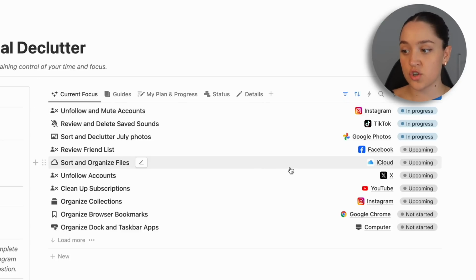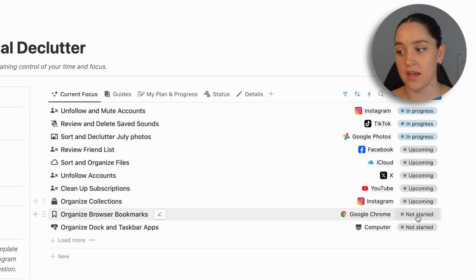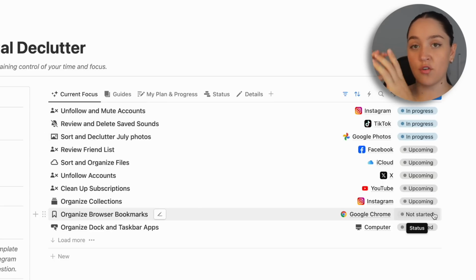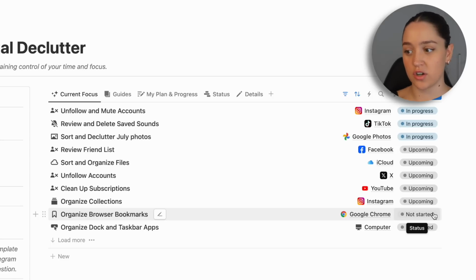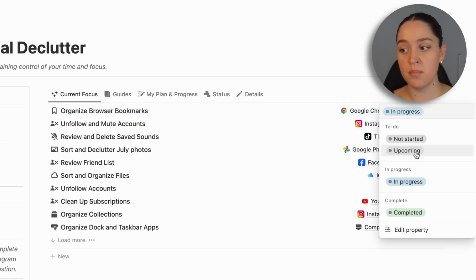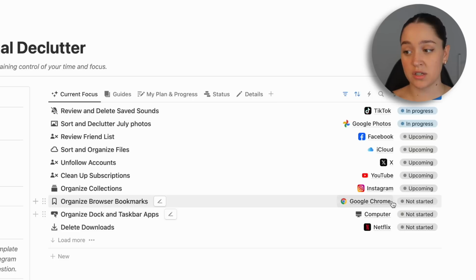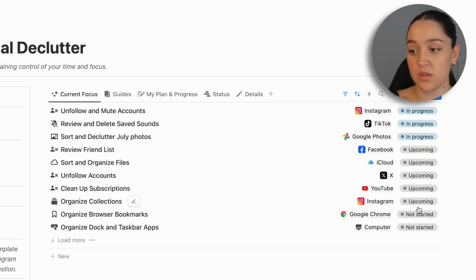The current focus shows you the tasks that you're currently working on or the tasks that you're going to be doing next. So you can see in the status here, we have in progress, upcoming, and not started. So it's going to first only show you in progress and then upcoming and then not started. So for example, if I set this to in progress, it's going to automatically move up, and it is not going to show you things that you have completed. So for example, if you have been working on this task and you completed it, if you change it to completed, it's going to disappear from this table.